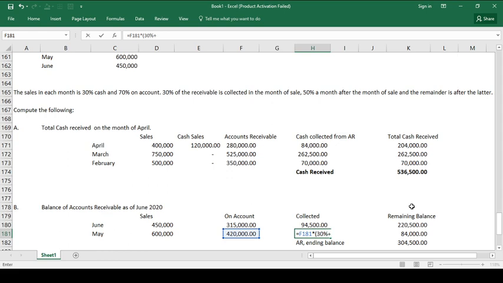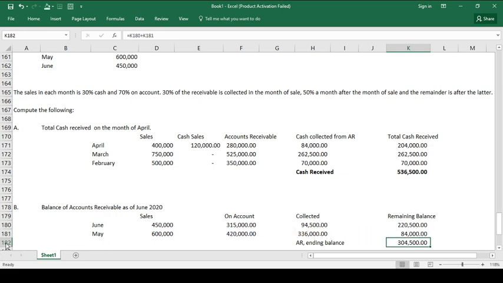And then on the month of June, because that is the succeeding month or a month after the sale, we have already collected 50%. So, a total of 80% na po ang na-collect natin. So, ibig sabihin, we have already collected in total 336,000 related to the May na on-account sale. So, magkano na lang po yung natitirang i-collect natin? We have 420 minus 336.